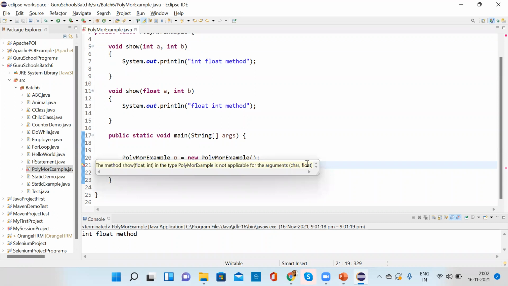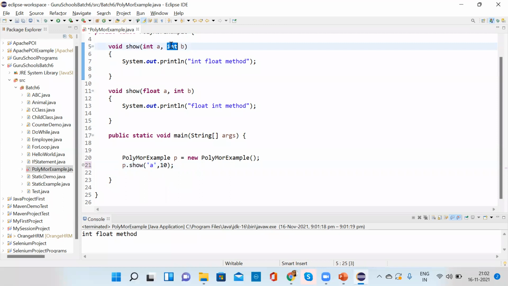But in the chart, the promotion part, we have seen that integer can also take float. Okay, why? Because here it is already float. In the second case there is no float, so integer cannot take float. If you are passing 10 here, then it will take, because in the second place there is no float. We have changed it to integer. If you put float there, show int A and float, then also it will give you an error.